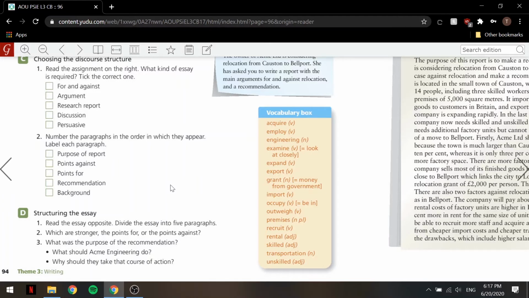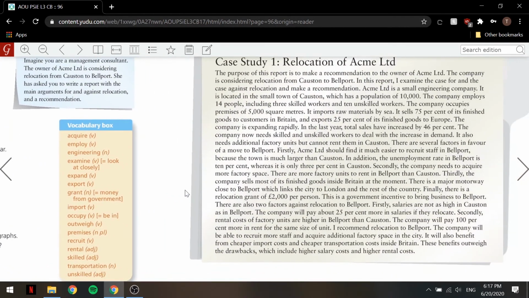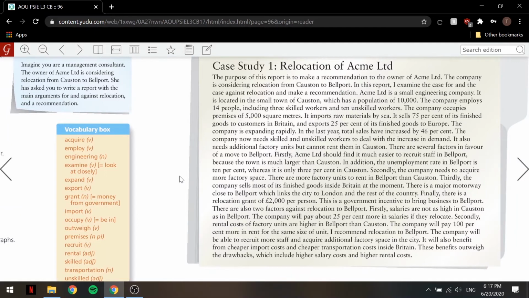Okay, let's start with number 1, which is purpose of report. So as you can see, sorry about that. Let's go here for a minute. You can look in your book.